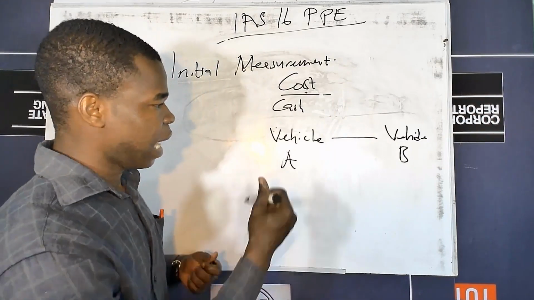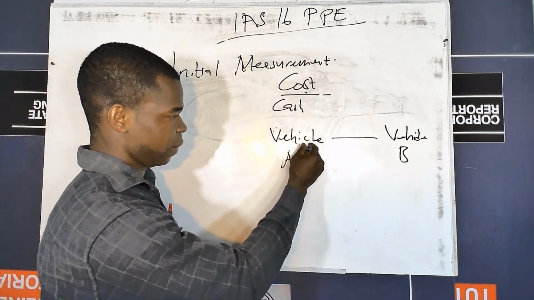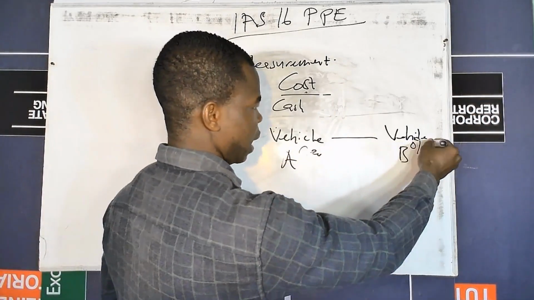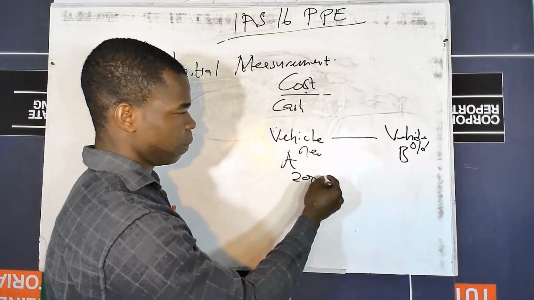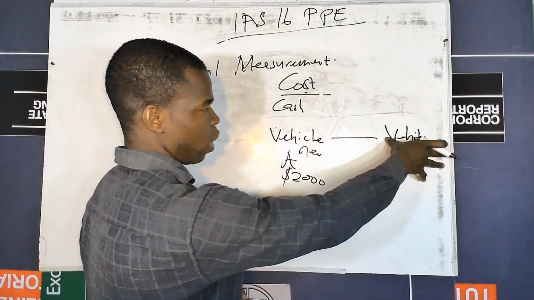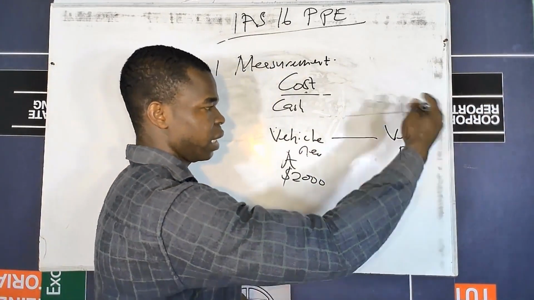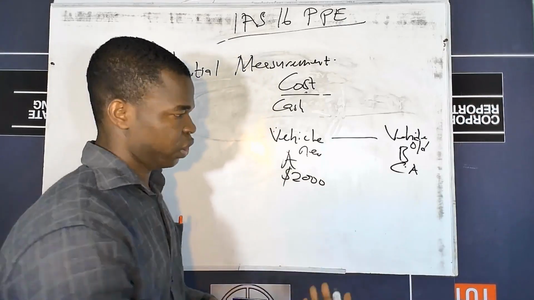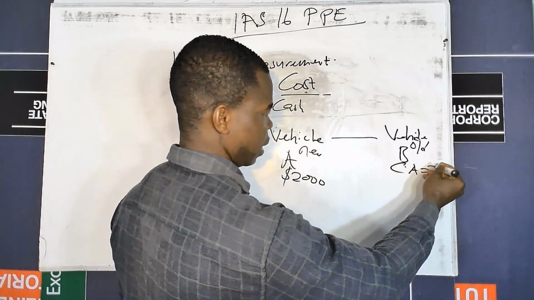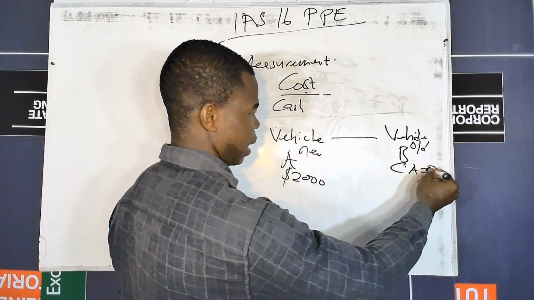This means that, assuming this one is the new asset, and this is the old that is being exchanged for. If we know the fair value of this to be $2,000, and then the old one, we have used it, we have depreciated it, so at the day of our exchange, the carried amount of the asset is, let's say, $200.